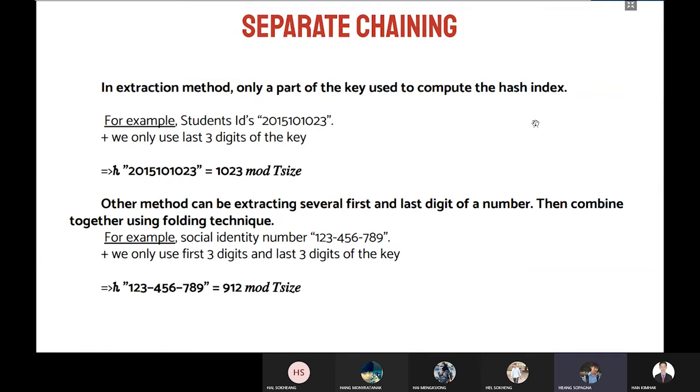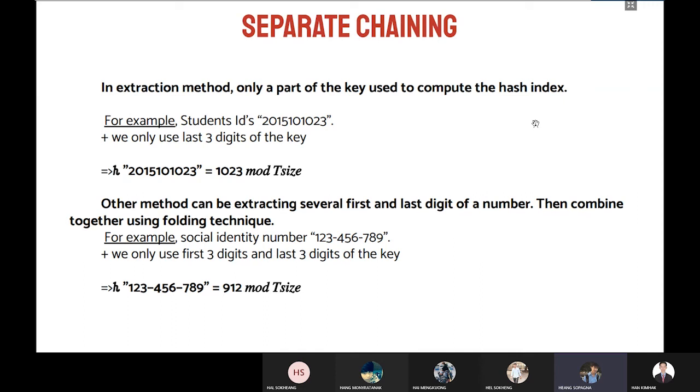Next, we will talk about the extraction method. In this method, we use only some part of the key to compute the hash index. For example, if we have student ID 2015101023. Generally, the first 6 digits refer to the year of the student or the department, so only the last 4 digits identify the student. So we can use the last 4 digits to compute the hash index by modulo with table size.